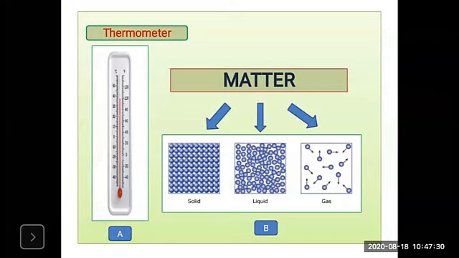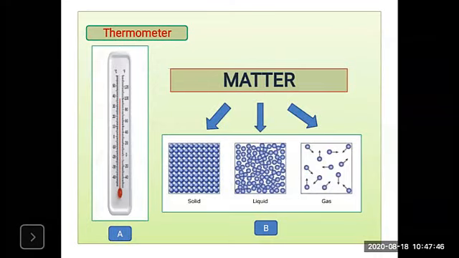Now it consists of molecules. There is a random motion of molecules in the substance. So heat is a form of energy obtained due to the random motion of molecules in the substance.